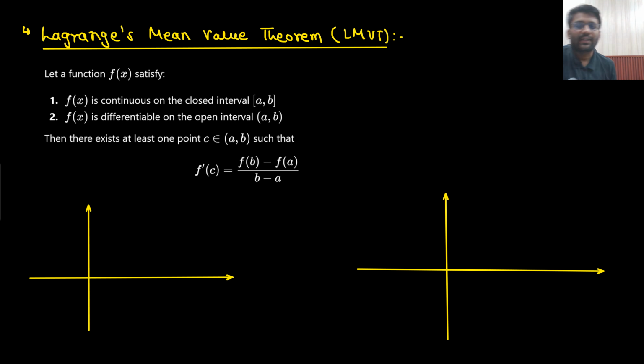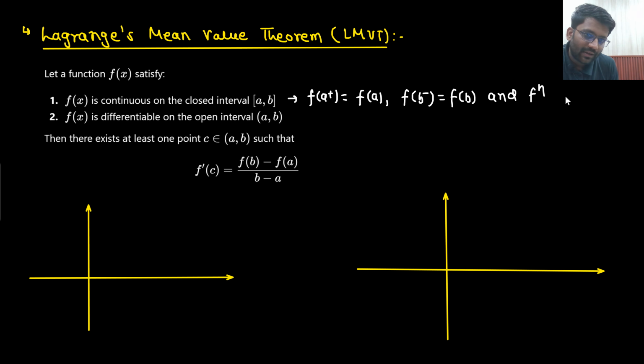What is the condition? There is a function f(x) which is continuous in the closed interval a to b. Closed interval a to b means f of a plus should be equal to f of a, and f of b minus should be equal to f of b. And the function should be differentiable for all x belonging to the open interval a to b. Do you understand this thing? What is the meaning of differentiability in the open interval?